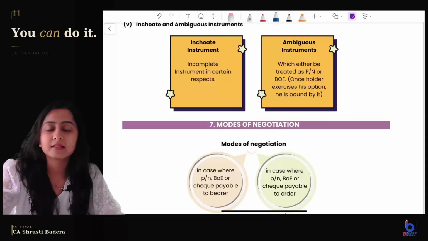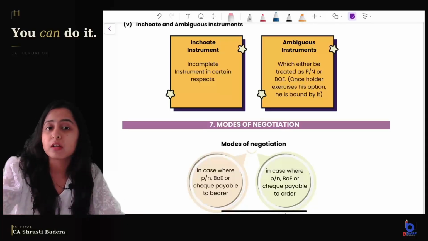So quickly, this is a revision, like a one day before exam video. So we will focus on the keywords and it will help you to cover all the topics within least possible time, and then you can focus on the questions. So it will definitely boost your confidence. Do check it out till the end.